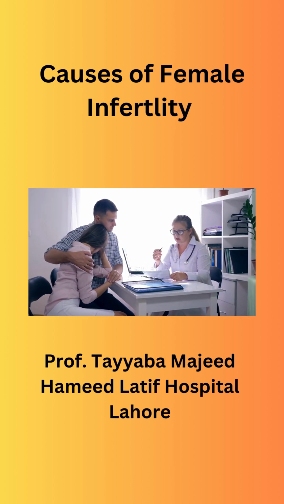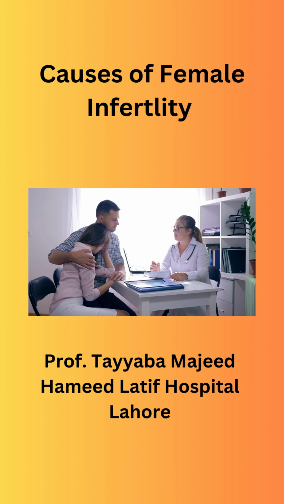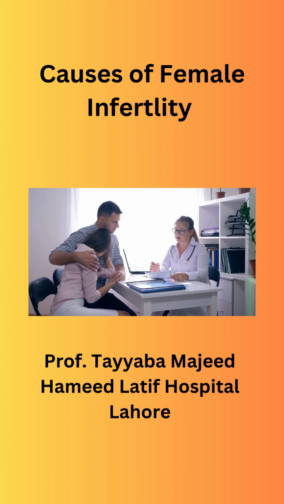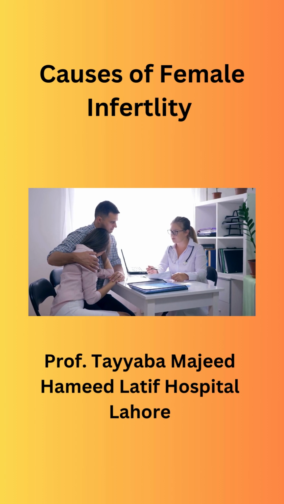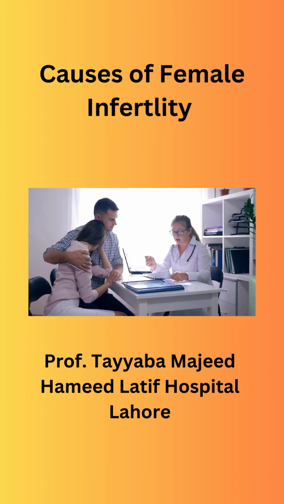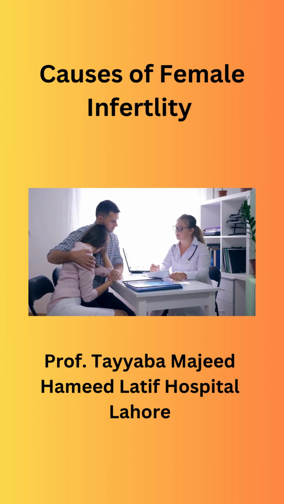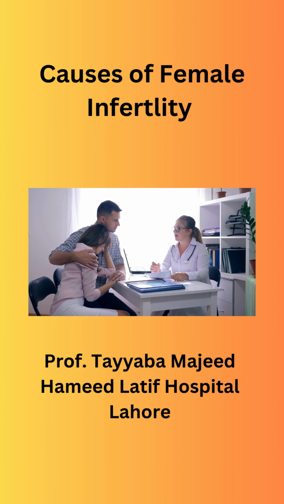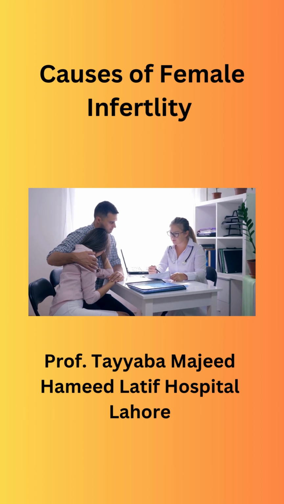Other factors. Genetic conditions, such as Turner syndrome or Fragile X syndrome, which can affect reproductive health. Sexually transmitted infections, STIs. Chlamydia and gonorrhea can cause pelvic inflammatory disease, leading to infertility. Medications. Certain medications, such as long-term use of NSAIDs or antidepressants, can affect ovulation.